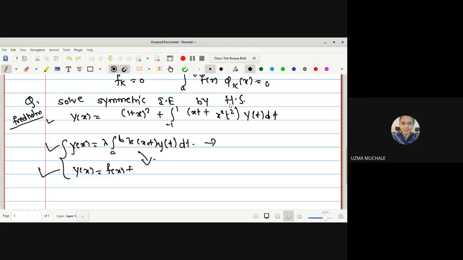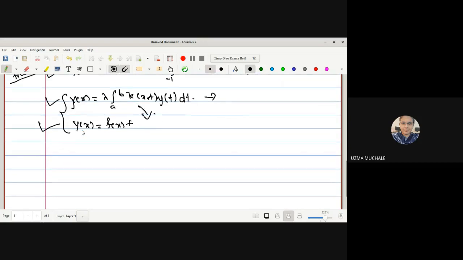The Hilbert-Schmidt method is somewhat difficult, or rather somewhat complicated to solve. So if the question says solve by Hilbert-Schmidt, then only you solve by that. Or if the question is simply solve, you can choose any of these, right? So let me go for the method.